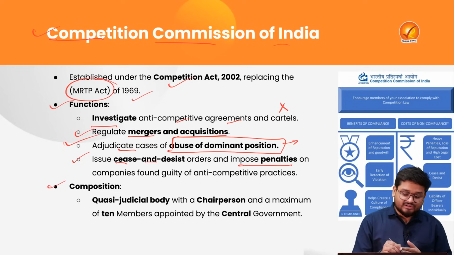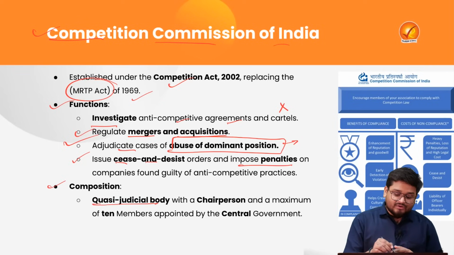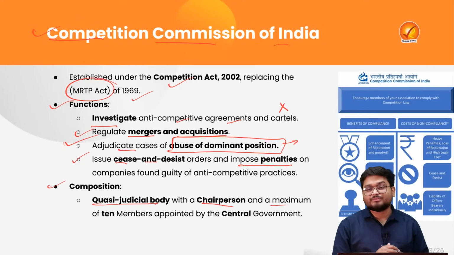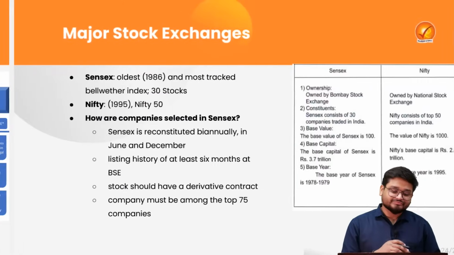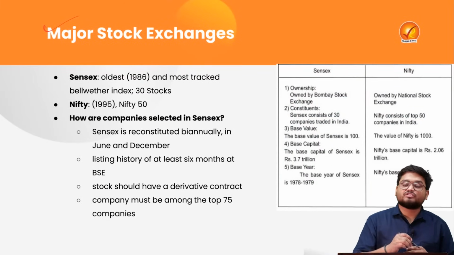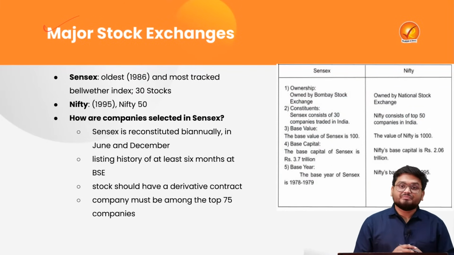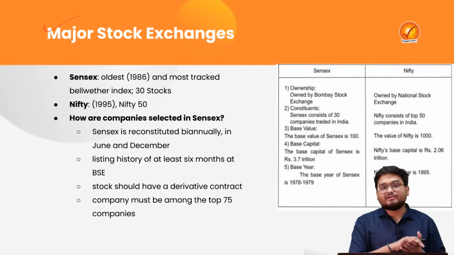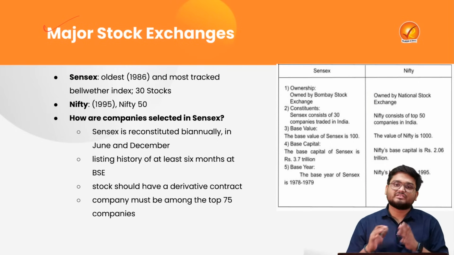When we talk about composition, it is a quasi-judicial body with a chairperson and a maximum of 10 members appointed by the central government. The next topic is the major stock exchanges of the country, because in this particular article we have looked into the various basics of the same.